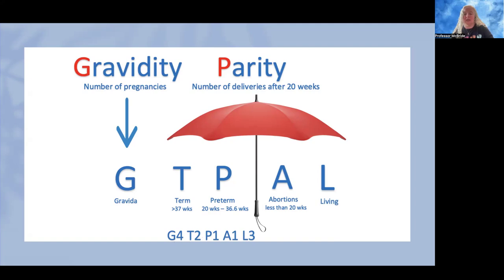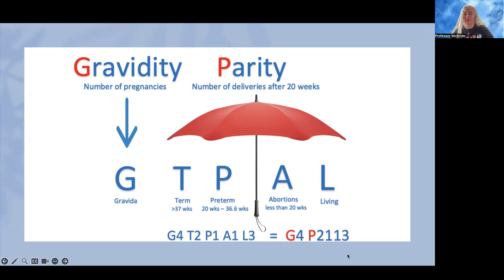We may also see it written this way. And when it's written this way, the G stands for gravida, and this P stands for parity, not for preterm. Okay, this is parity. This is our umbrella. So this is the same as this. This is 4th pregnancy, 2 term, 1 preterm, 1 abortion, and 3 living. So when you see it written this way, then in your head, think GTPAL. She's a Gravida 4, para 2113.